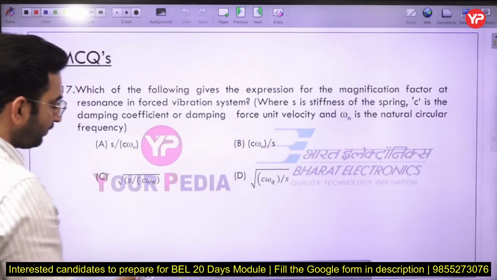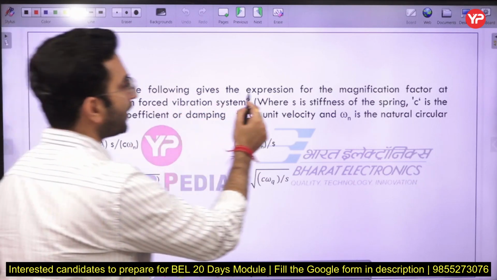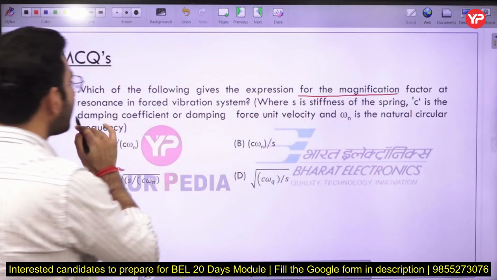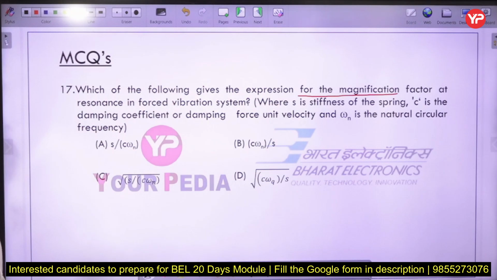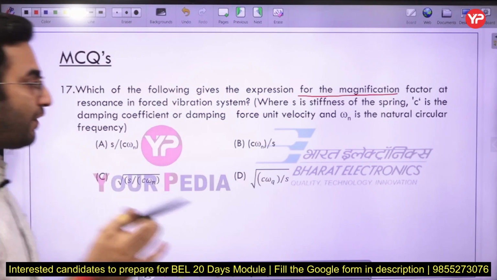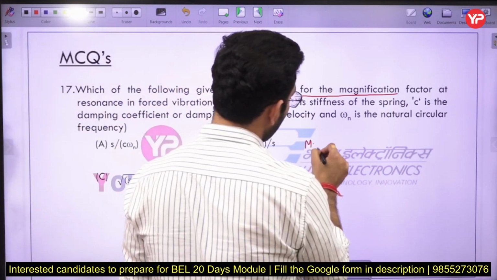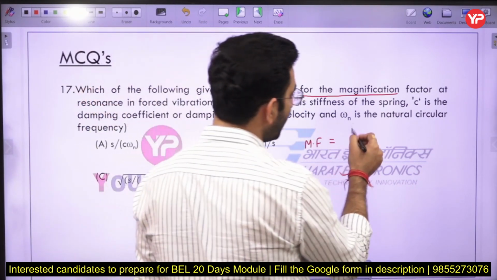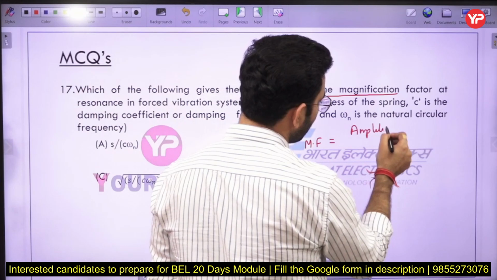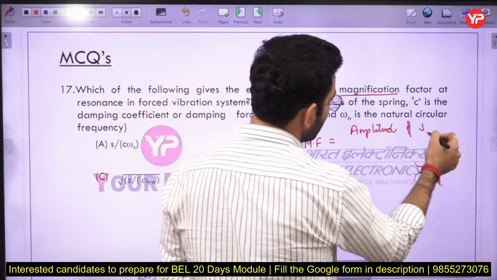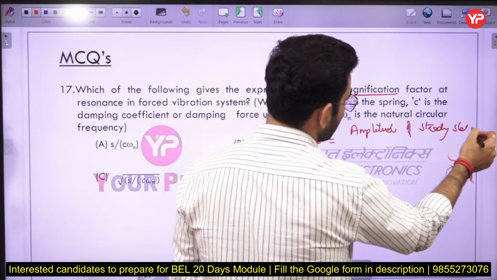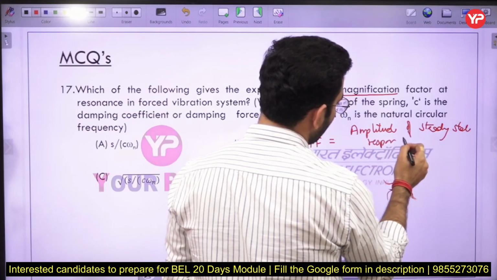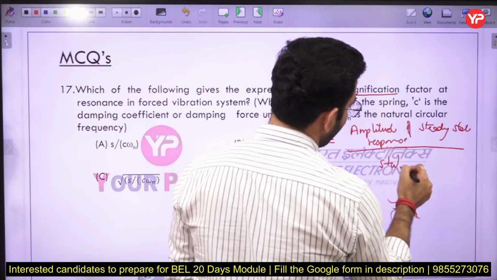Next question. Which of the following gives the expression for the magnification factor at resonance in the forced vibrating system here? Okay, now here comes the topic of the magnification factor. Now what is the magnification factor? So basically the magnification factor is defined as the ratio of the amplitude of the steady state response to the static deflection here.